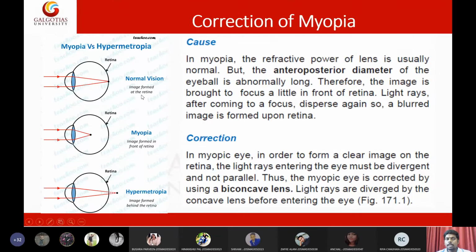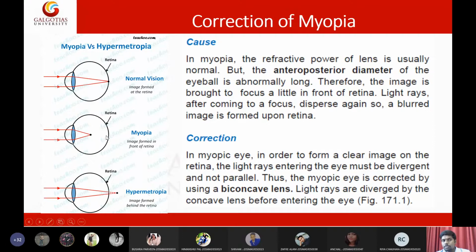Short sight can be rectified by using biconcave lenses, whereas long sight means the light focus will be on the back side of the retina. That results in blurry vision, and this long sight can be rectified by using biconvex lenses. Biconcave lenses will shorten the light rays, whereas biconvex lenses will lengthen the light rays.